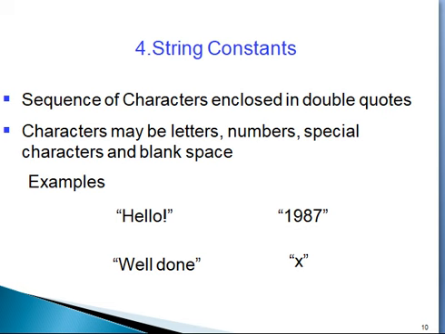"Well done": well, then a space, and done. As we said, the characters may be letters, numbers, special characters and blank space also. That's why it allows space between two words, "well done", and "X" in double quotes. These are examples of string constants.